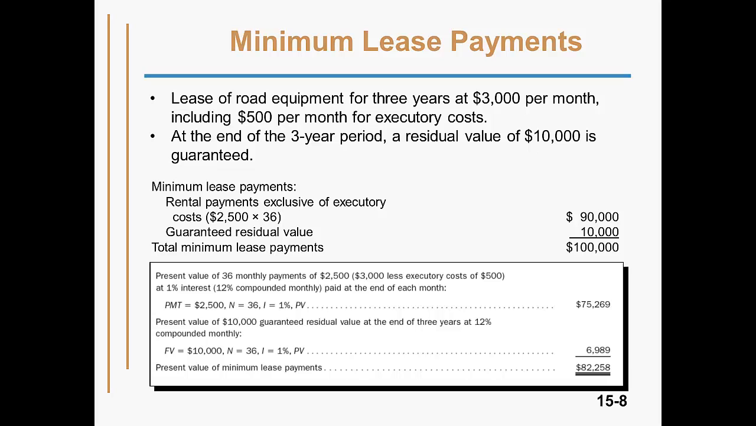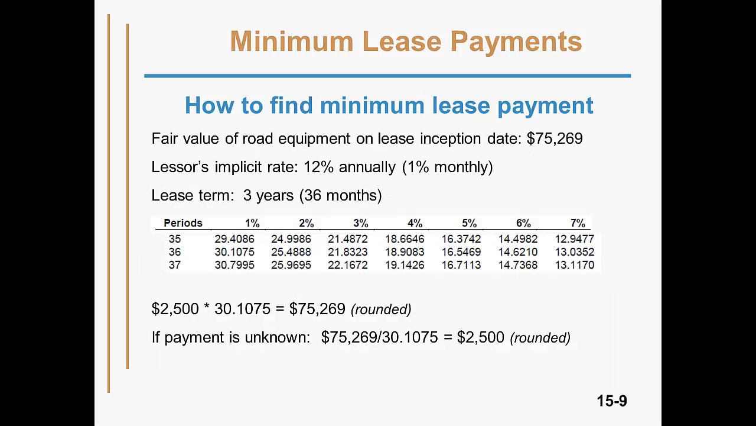In reality, the lessor would take the fair value and the lessor's implicit interest rate to find the monthly payment. I'm going to demonstrate how that $2,500 payment was derived using a present value table. A financial calculator or Excel would be much more accurate, but a table works just fine for demonstration purposes. So the lessor decides to lease road equipment that has a fair value of $75,269, and they desire a 12% rate of return on the lease. The lessor needs to determine how much to charge the lessee.